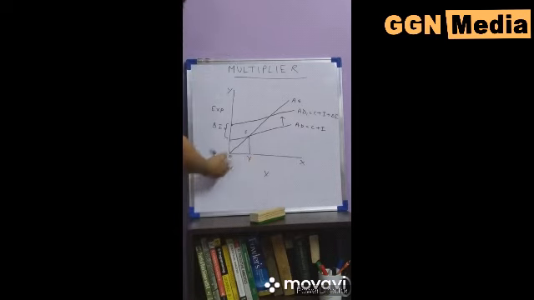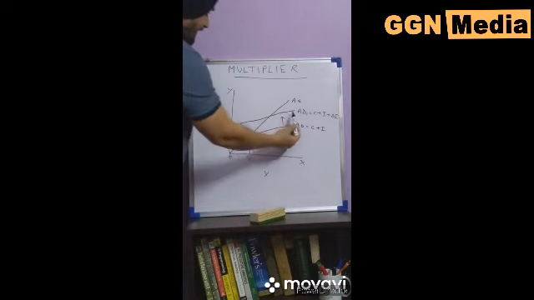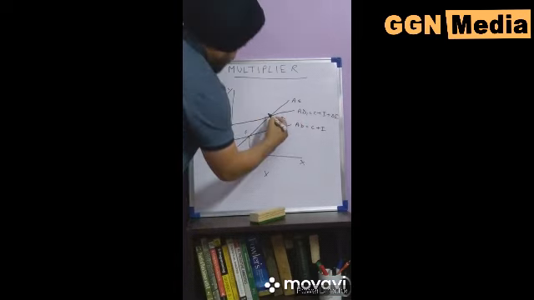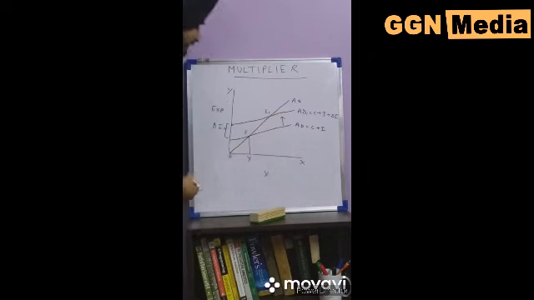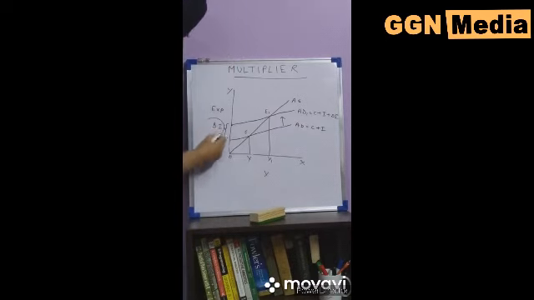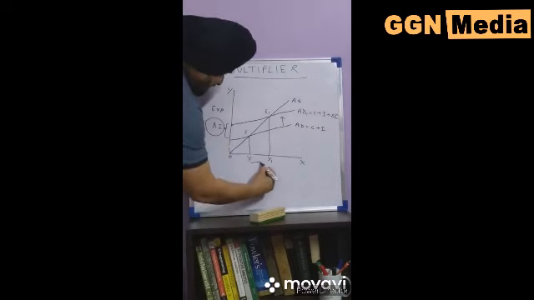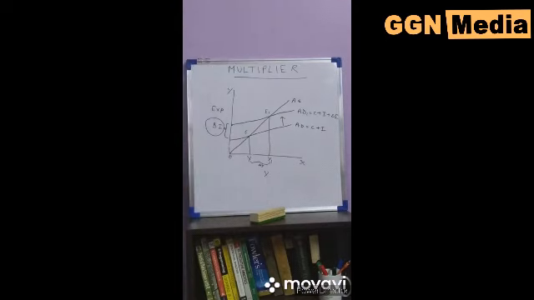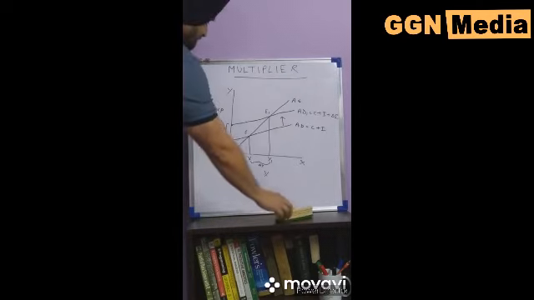With the increase in investment equal to delta I, the aggregate demand curve AD1 shifts upward and a new equilibrium is established at point E1 and income increases to Y1. With the increase in investment delta I, there is a change in income equal to delta Y. The static multiplier is of two types. One is the forward action of the multiplier. Second is the backward action of the multiplier.